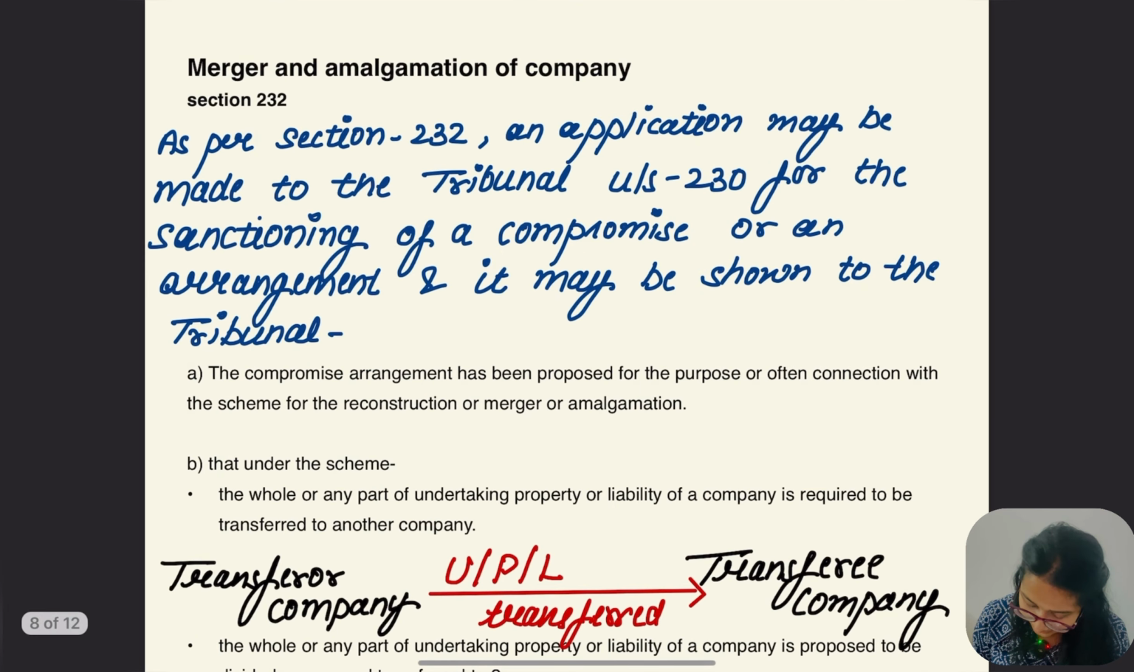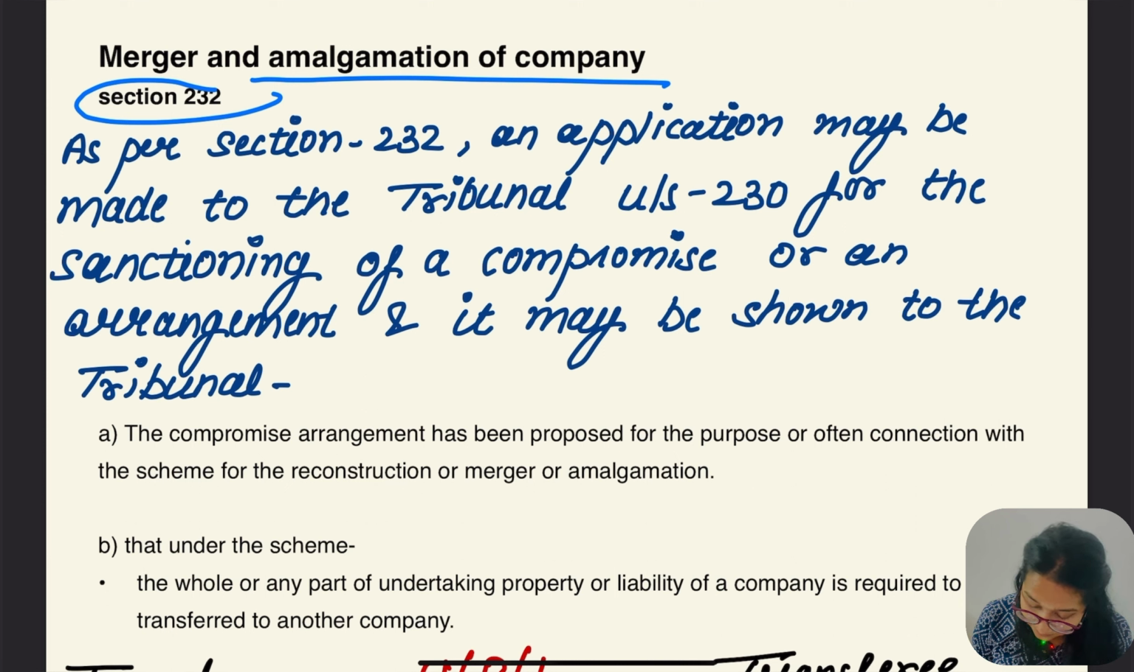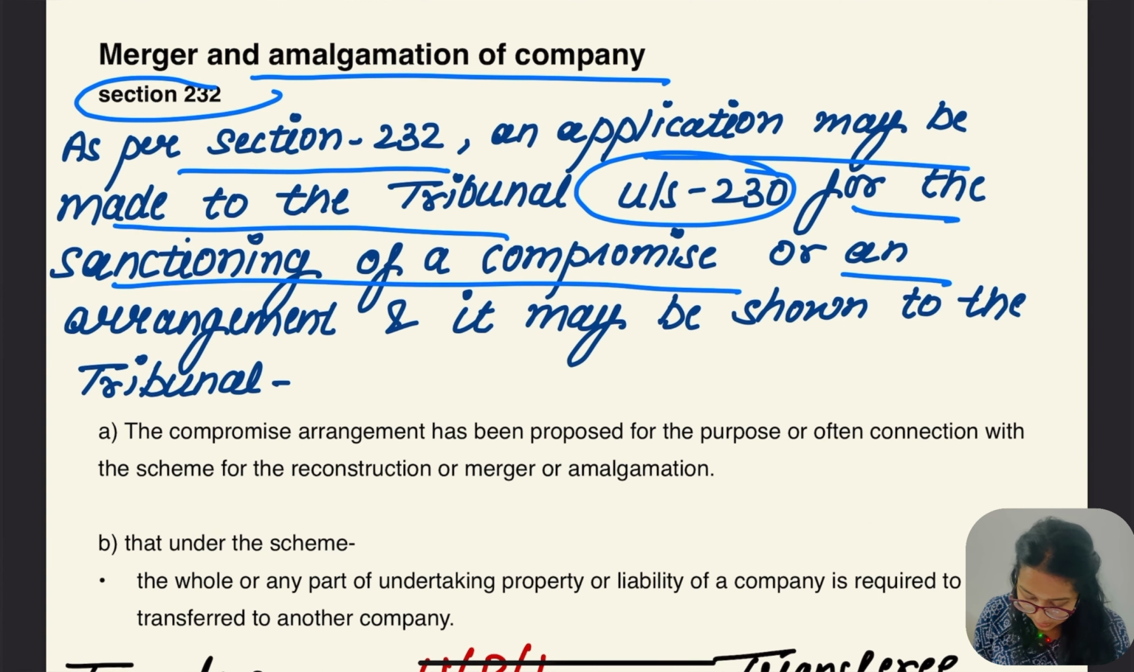Section 232 talks about the merger and amalgamation of companies. As per section 232, an application may be made to the tribunal under section 230 for the sanctioning of a compromise or arrangement, and it may be shown to the tribunal.